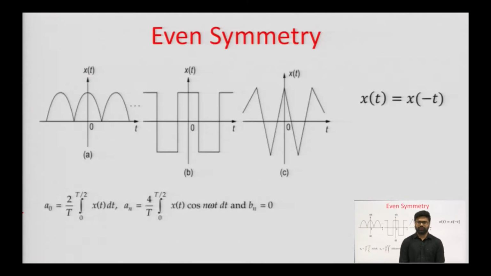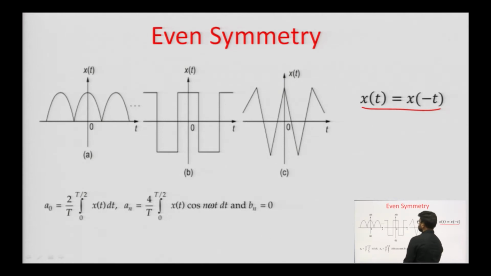So, this is our first symmetry, that is even symmetry. A function is said to be even if it satisfies mathematically x of t equals x of minus t. If any function satisfies x of t equals x of minus t, then it is said to be even symmetrical mathematically.